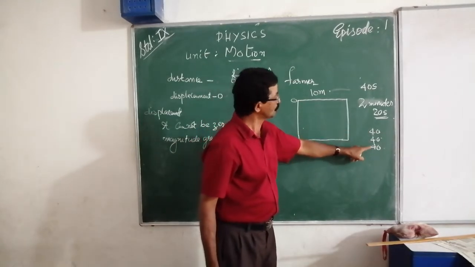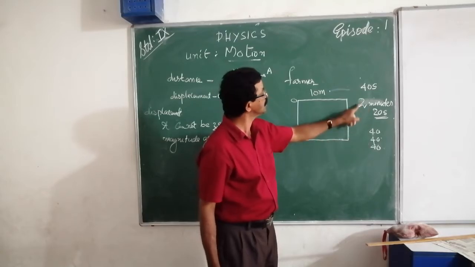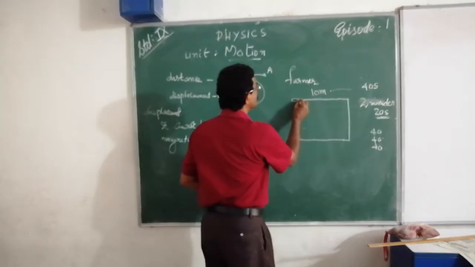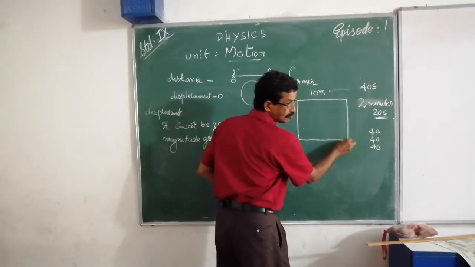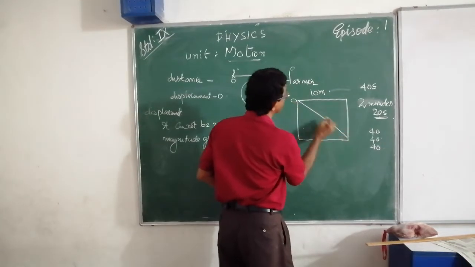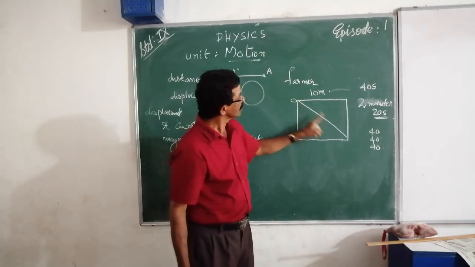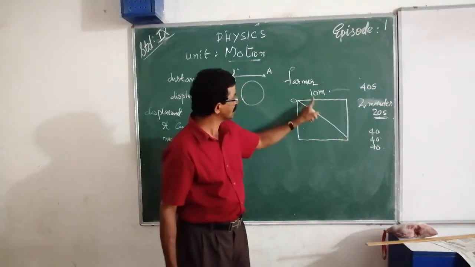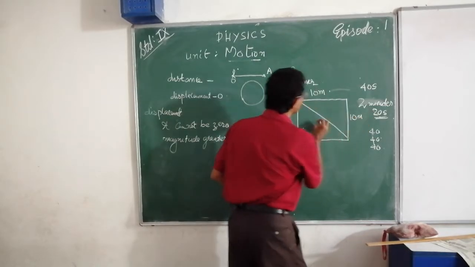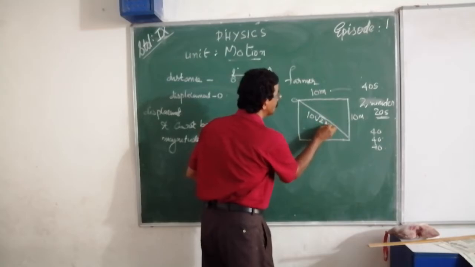Now, 120 seconds, that means 2 minutes, is over. For the remaining 20 seconds, he will reach this point. Now his displacement is the opposite side, that is the diagonal length. This is the displacement of him. This side is 10 and this side is also 10 meters. So his displacement is 10 root 2 meters.